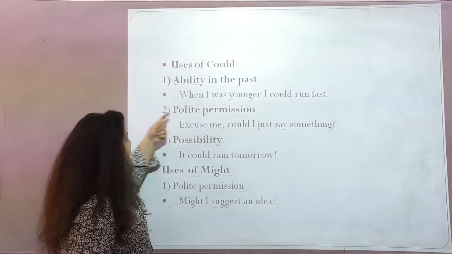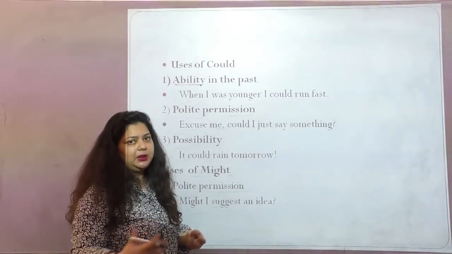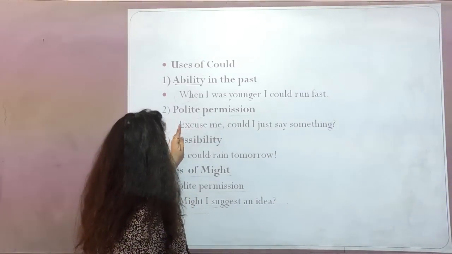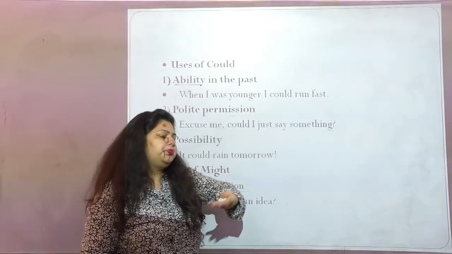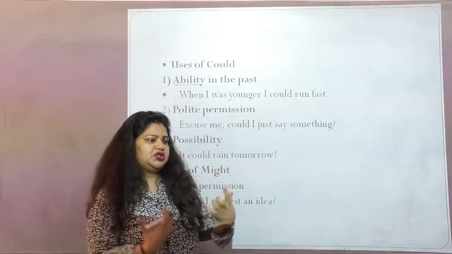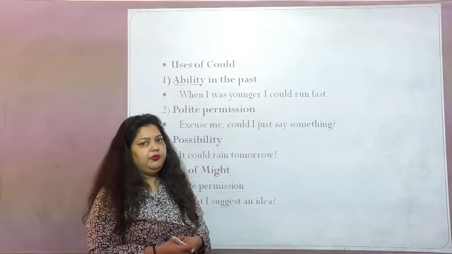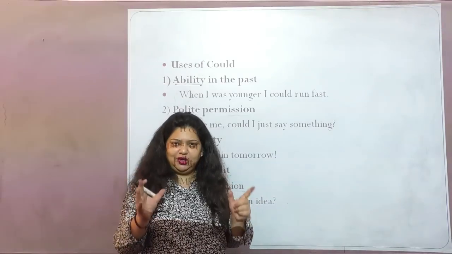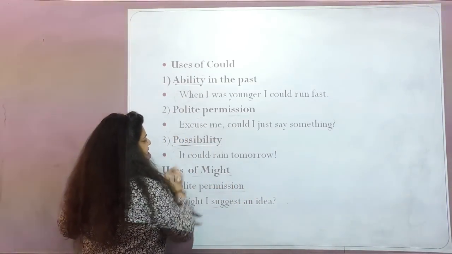Now next is for polite permissions. When you are taking polite permission, at that particular time you use could. For example, excuse me, could I just say something? When you are politely intervening, or maybe you're taking someone's permission, at that particular time you use the concept of could. Now possibility, again here we are talking about possibility.